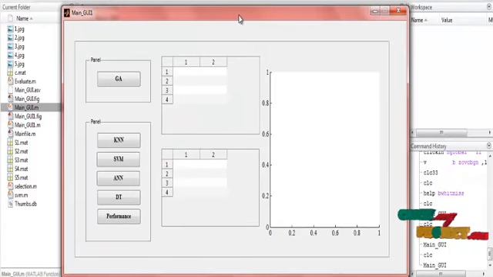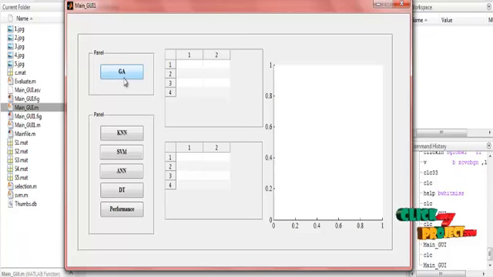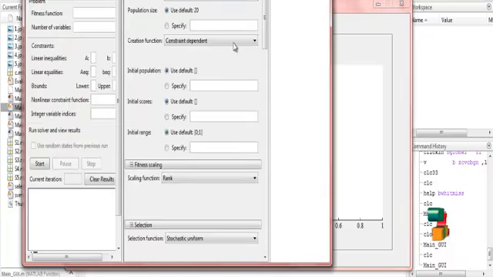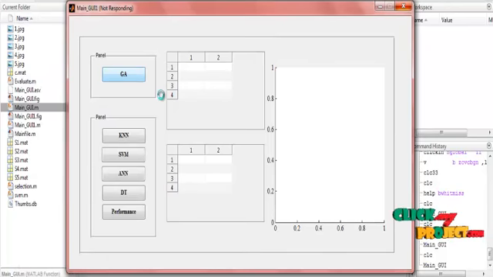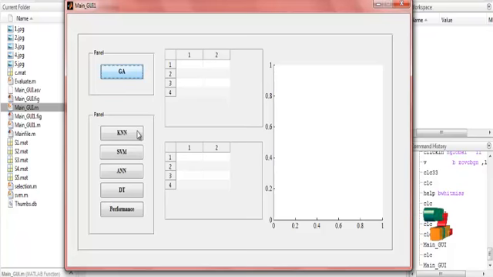In this next GUI, we use the genetic algorithm for optimization. I will click the genetic algorithm; the values are already displayed. The optimization process determines which algorithm is good. So I will click the genetic algorithm process. This is the optimization tool for the genetic algorithm, and the values are displayed for the genetic algorithm process. And then there are different types of data mining techniques.